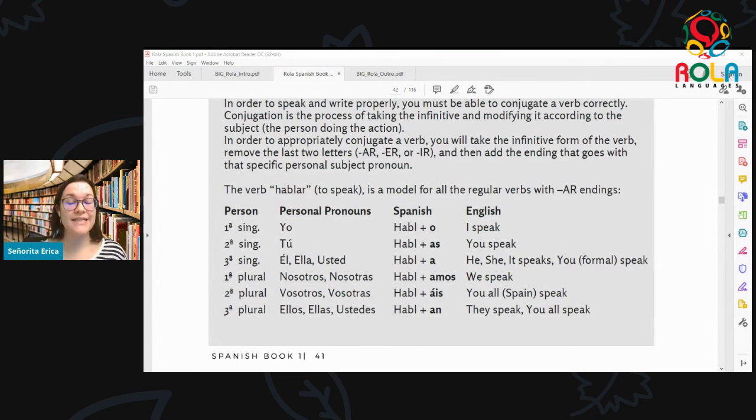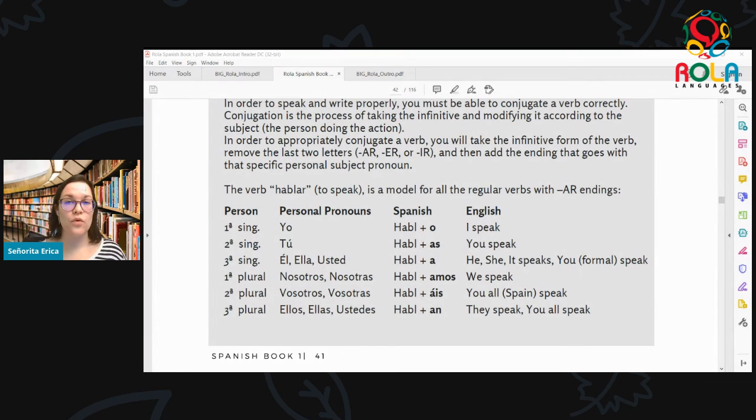And the last one we have here is ellos, ellas, ustedes. So this is for they or you all. So the form for this one, instead of the o or the as or the a, the amos, the ais, is going to be ending with an. So together we have ellos hablan, ellas hablan, ustedes hablan. Muy bien, vamos a repetir todo junto una vez más.